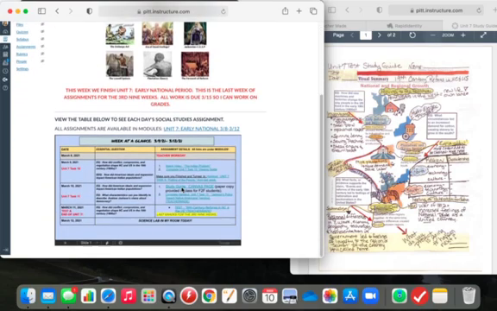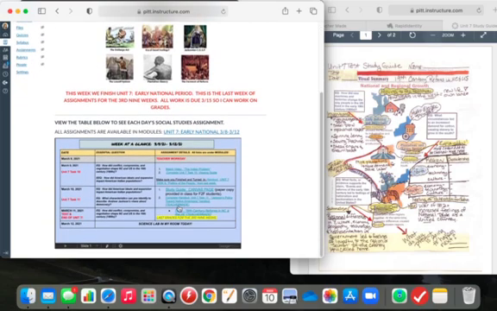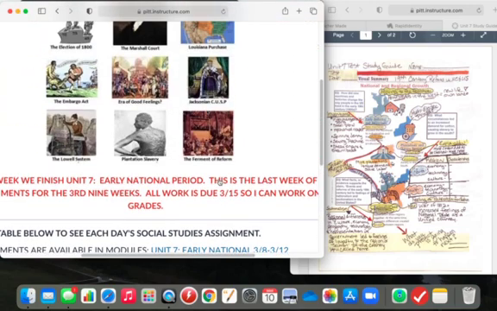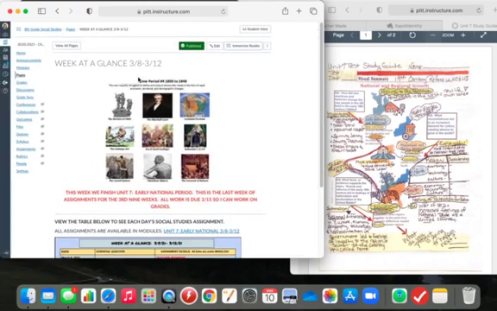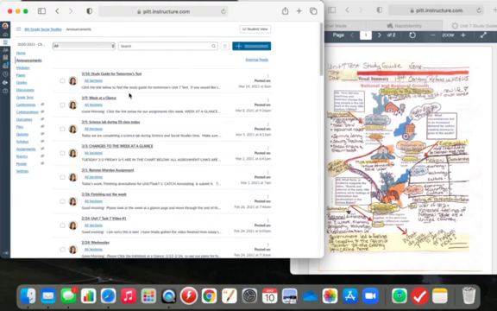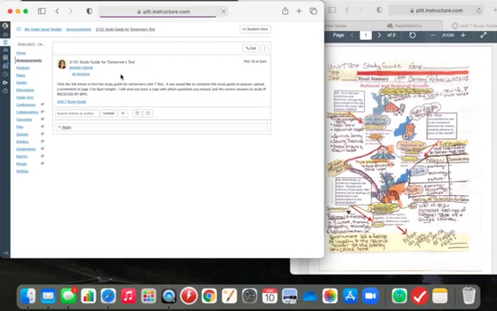They could continue with this paper, step 2 here, which has information that I think you all got from the video yesterday, or we can try and sum up and review for our test tomorrow on Unit 7. So what you're looking at now is the week at a glance. I'm going to go to announcements because that is where I have put the study guide post.